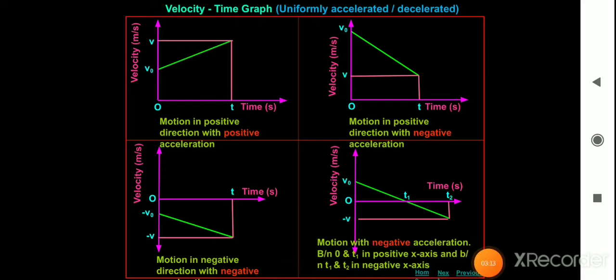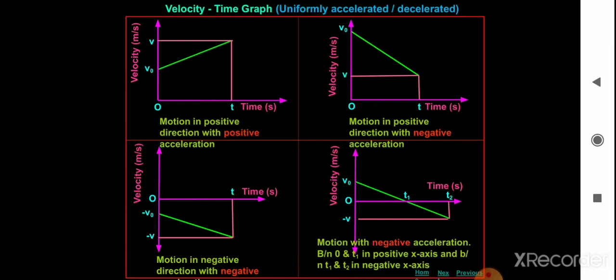Now let us see the velocity time graph. When the velocity of a moving body at different instants of time is known, the graph obtained by taking the velocity along the y-axis and time along the x-axis is known as the velocity time graph, also called the VT graph, where V represents the velocity and T represents the time. This is a velocity time graph for uniformly accelerated or decelerated motion. The first graph is for a positive acceleration.